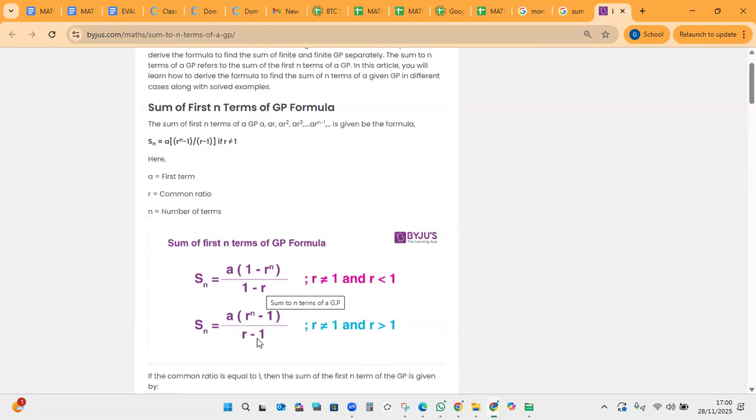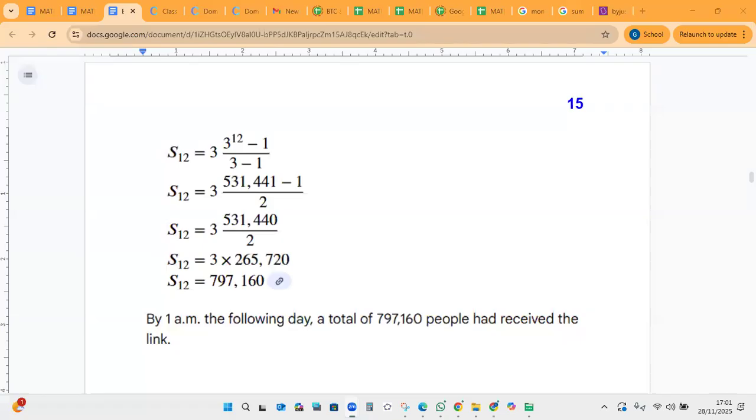But at the end of the day, you'll get the same answer. And it's very common to have A outside of a bracket in the numerator. So you can try using A is 3, R is 3, and n is 12 with the other different versions of the sum formula for geometric series. You can do that.